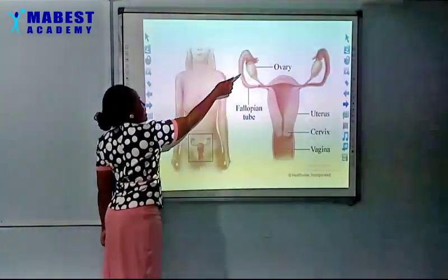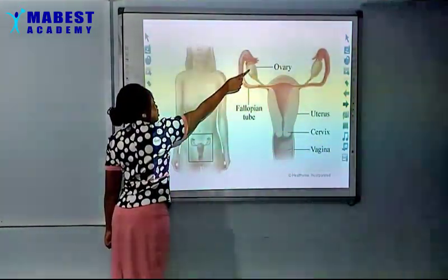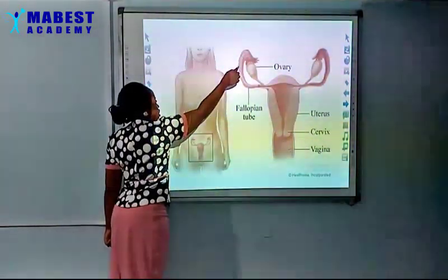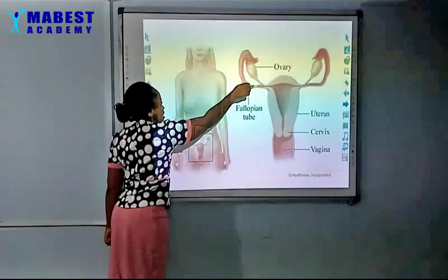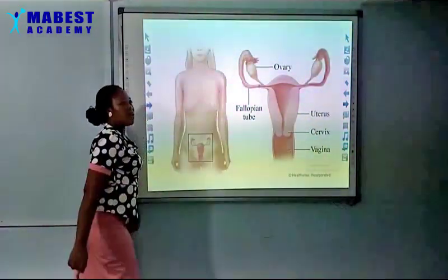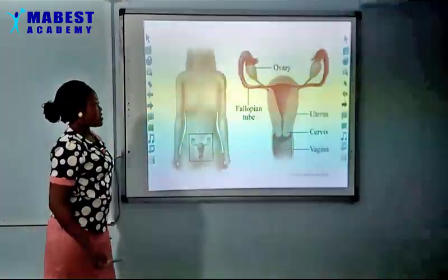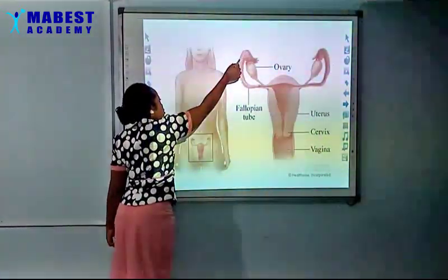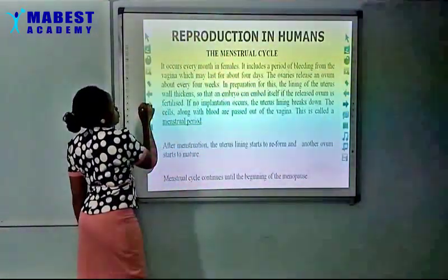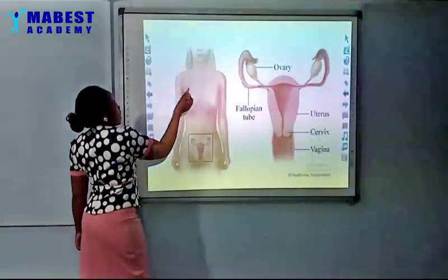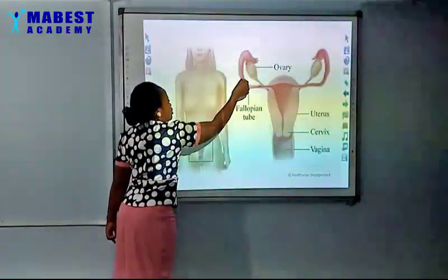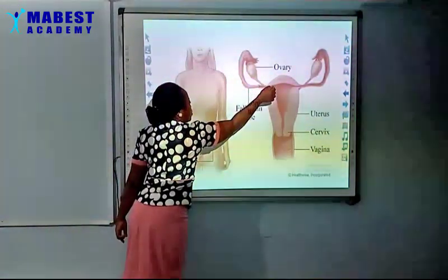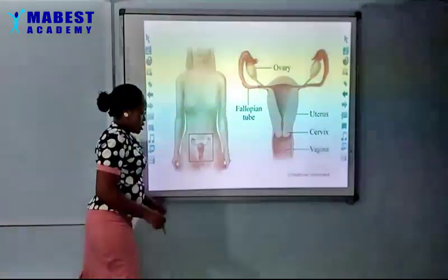So when an ovum is released, it passes through the fallopian tube. That is after meeting with a sperm cell. So it becomes fertilized and moves through the fallopian tube like that. Then it moves to the uterus.